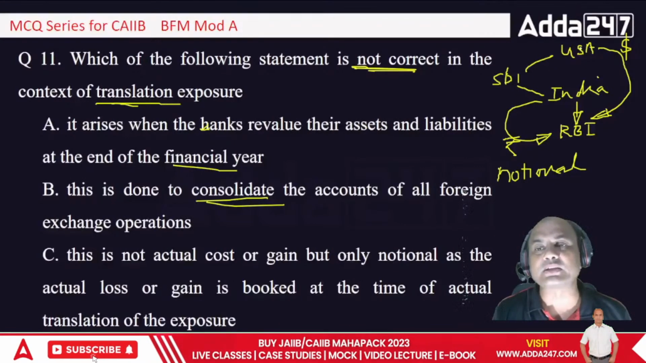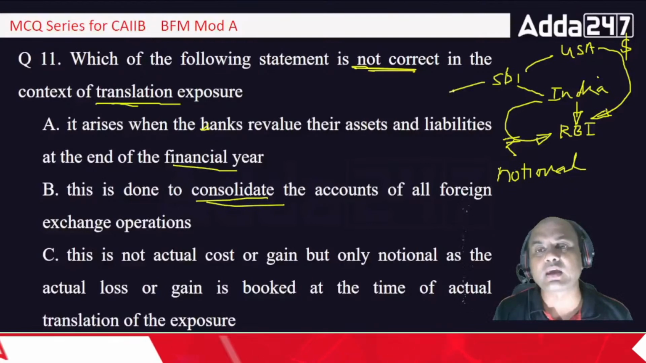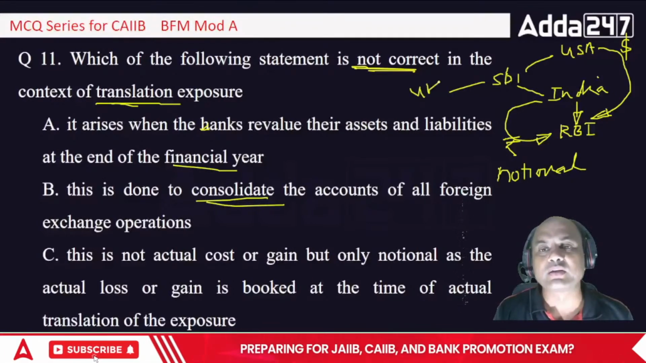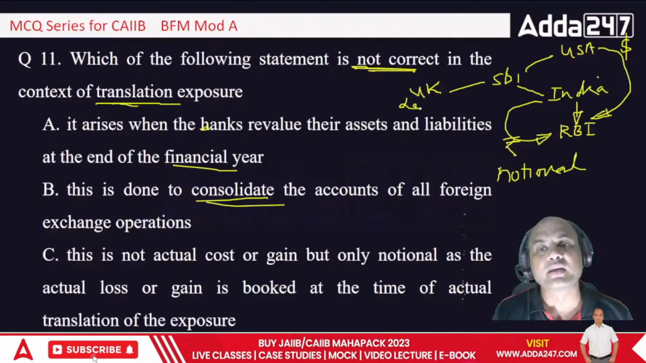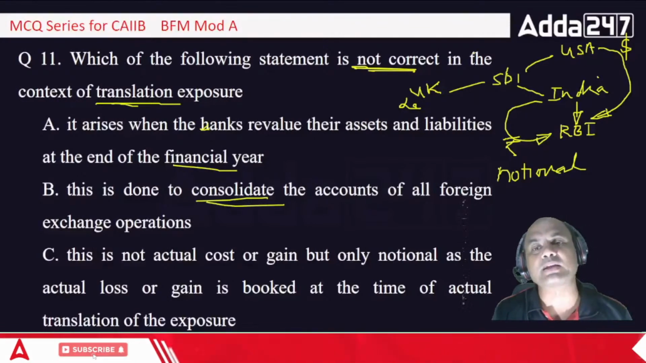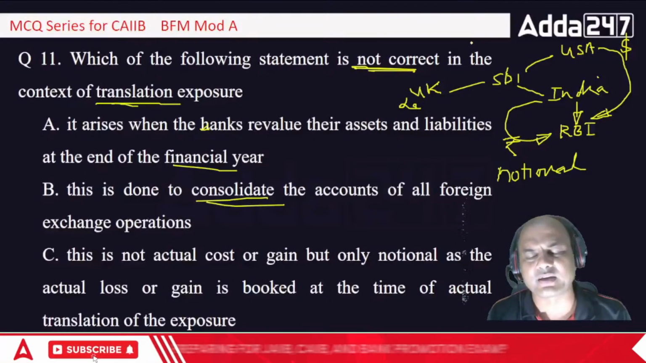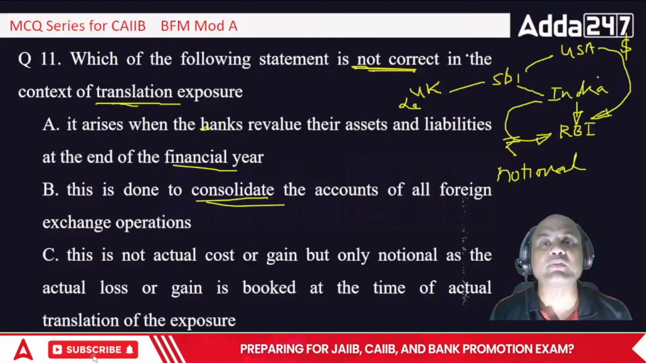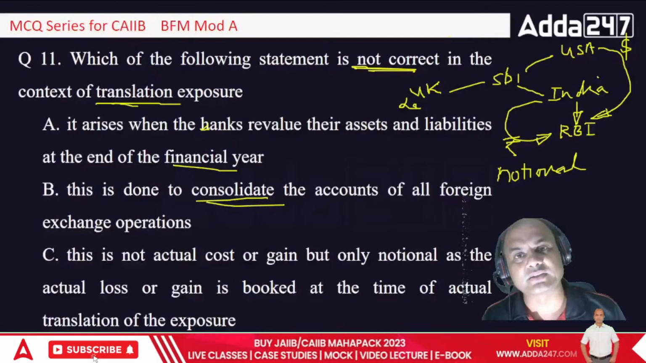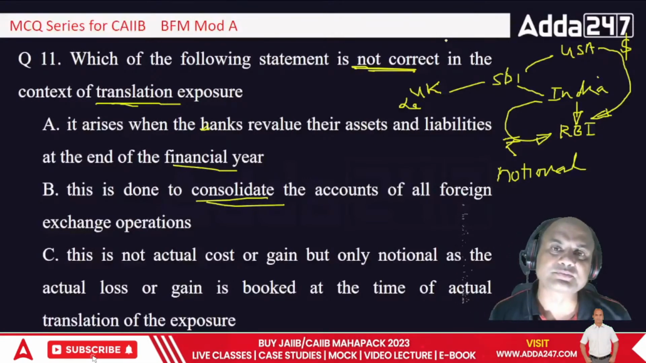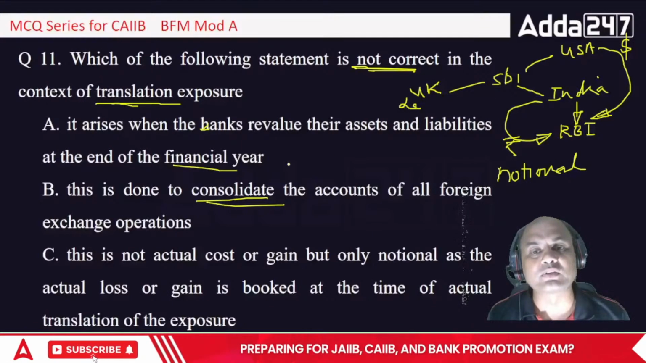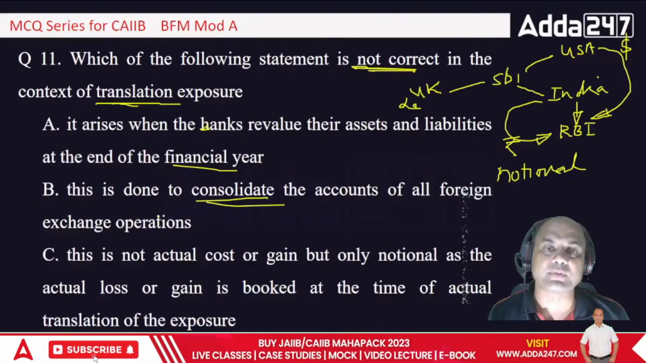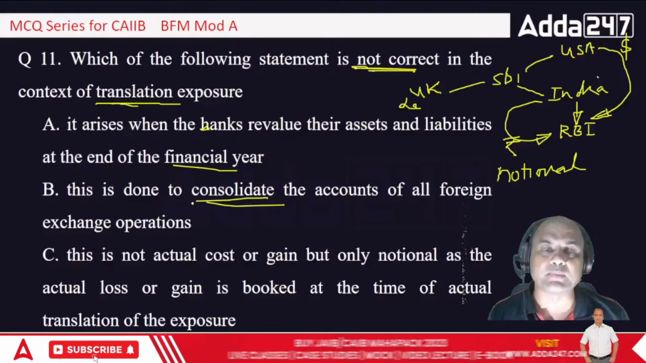SBI might be having the branch in USA, in UK, right? In UK, some other country as well. So there it is in pounds. Let's say SBI has a branch somewhere else, some other bank, some other country. So that will be other currency, New Zealand, let's say. So that will be a different currency. So all those will have to be brought to rupees. So this is known as consolidation of all the accounts of the foreign exchange, whatever foreign accounts I am having.